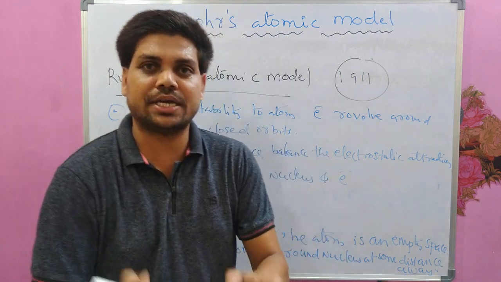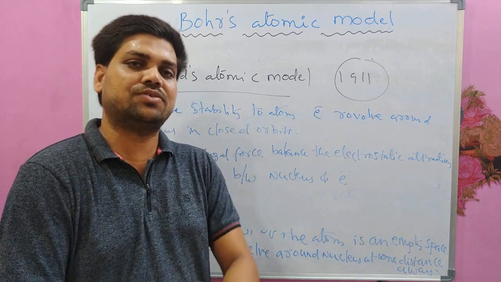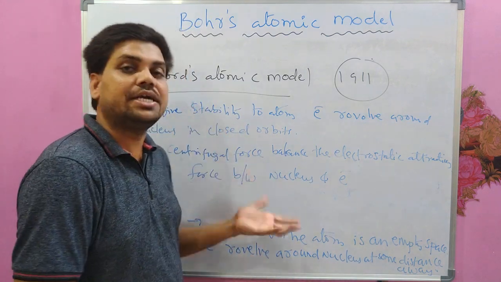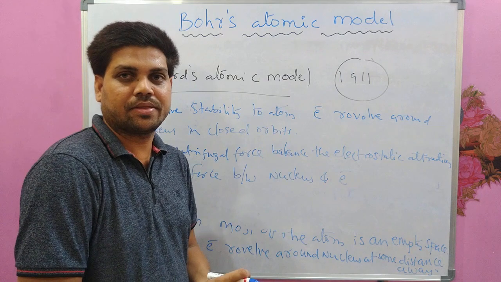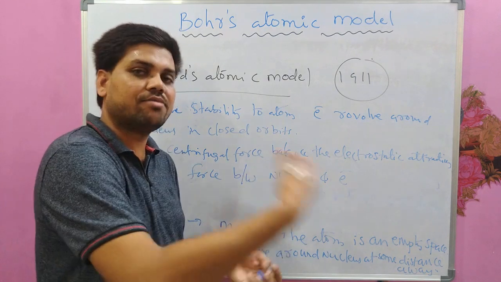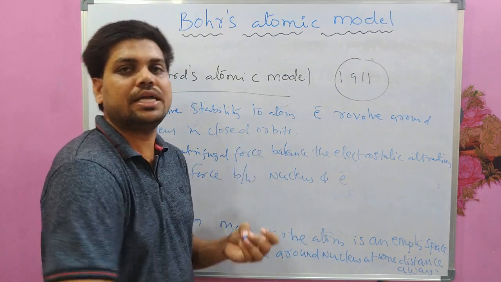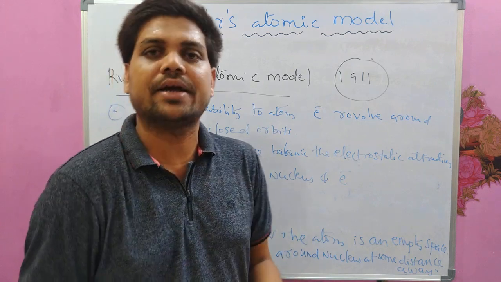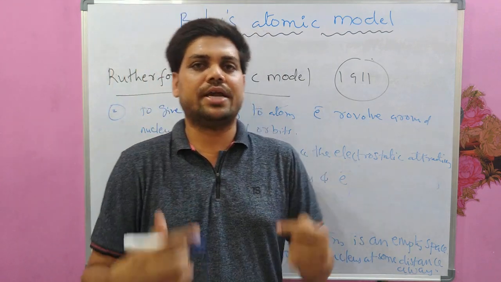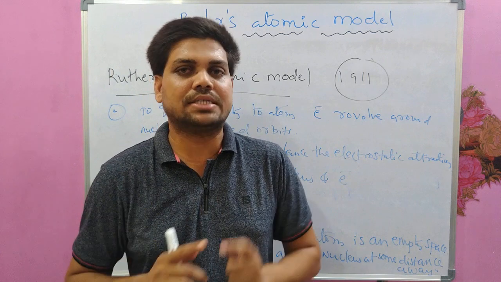That electrostatic attraction force is balanced by the centrifugal force, so that they are revolving around the nucleus in a closed orbit, just like the planets revolving around the sun in the solar system.